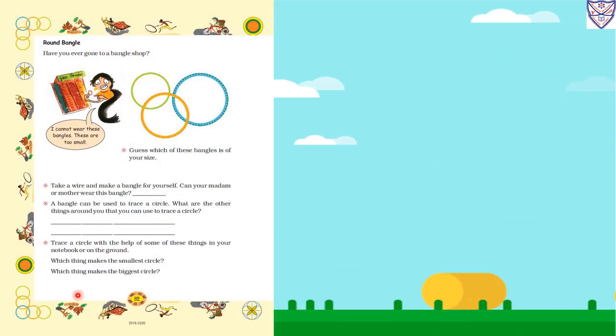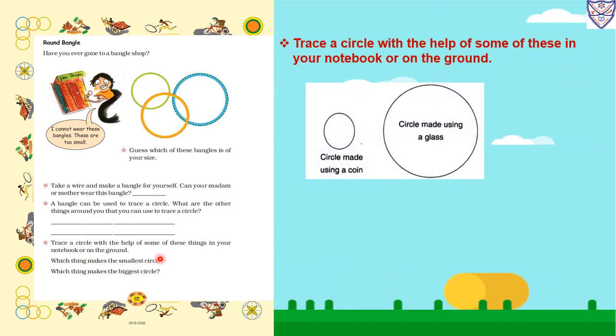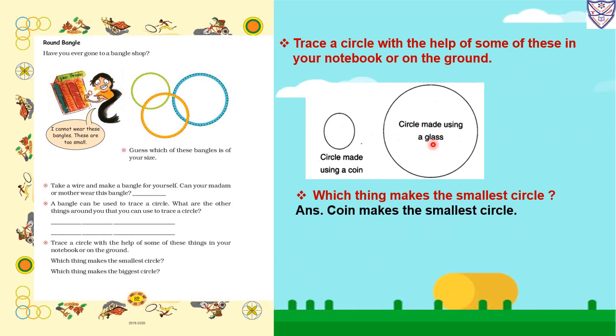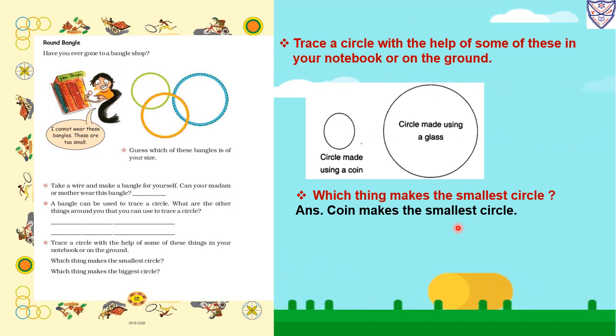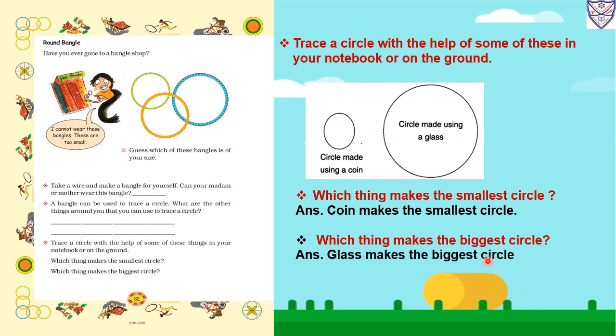Now next question, same page. Trace a circle with the help of some of these things in your notebook or on the ground. Which thing makes the smallest circle? So this is a circle made using a coin and this is a circle made using a glass. So which thing makes the smallest circle? The coin makes the smallest circle. Which thing makes the biggest circle? So the glass makes the biggest circle.